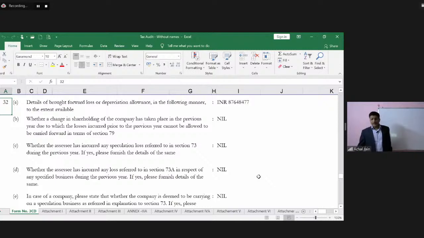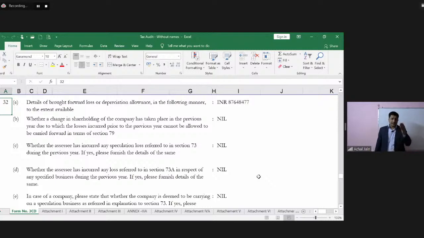Now, in this respect, the auditor is required to obtain all of these details from the assessee and verify them. Now, this part will also require the auditor to get into the income tax computations or